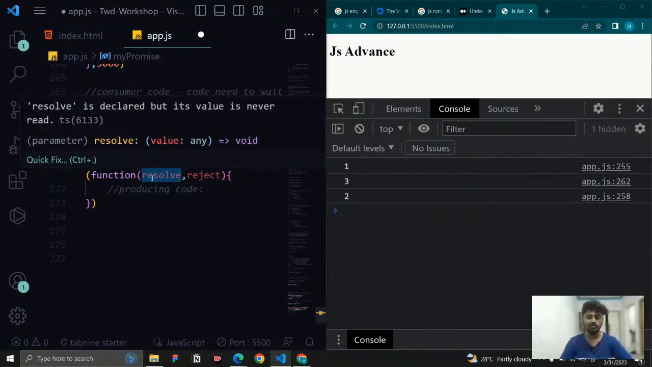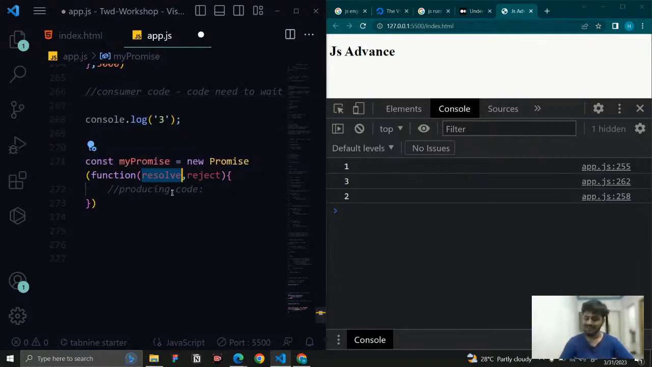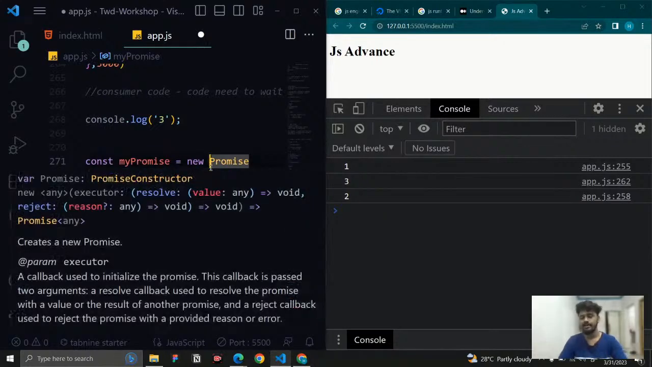Yesterday we discussed callback functions. So what is a callback function? A function that is passed as an argument to another function, right? So we're going to pass a function, and that function is going to be the callback function, and that is going to store resolve and reject. And what are resolve and reject? Why will there be two things?